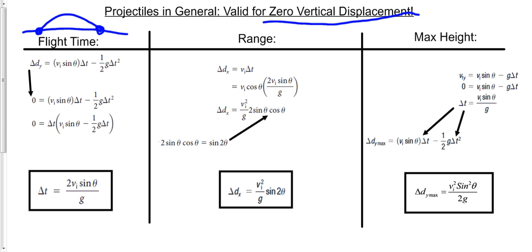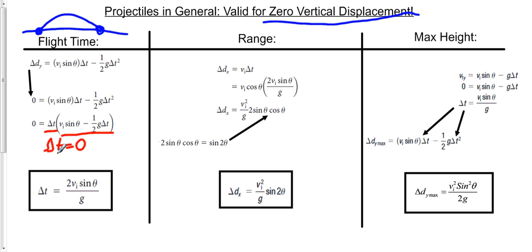And remember, what this says is I have a number multiplied by another number and I get zero. The only possible way that can happen is if one or both of these numbers is zero. So one option is delta t equals zero, and the other option is this equals zero. And they're both, again, equally valid. They both mean something very relevant.